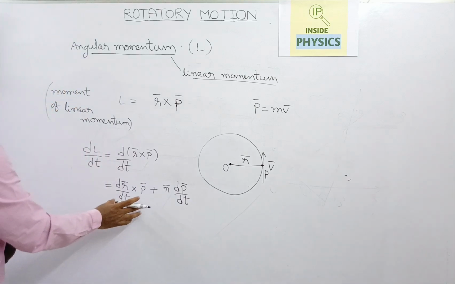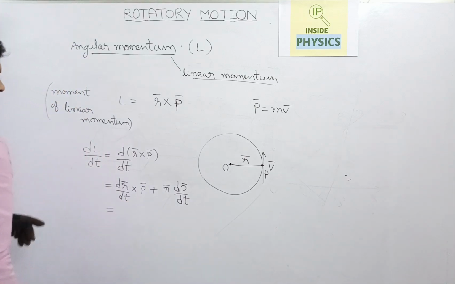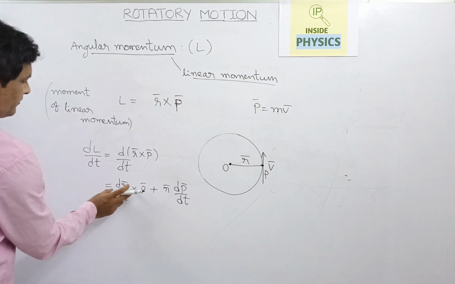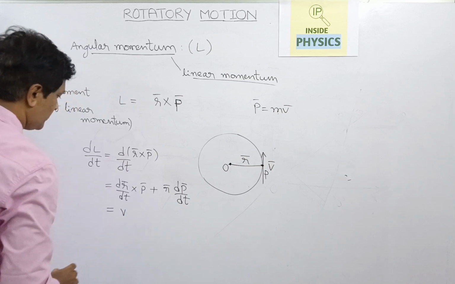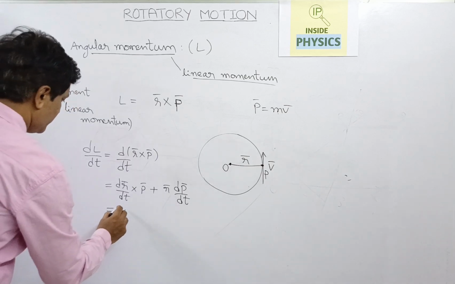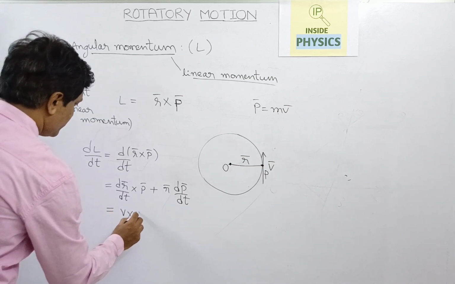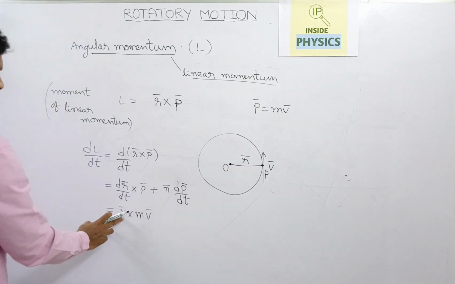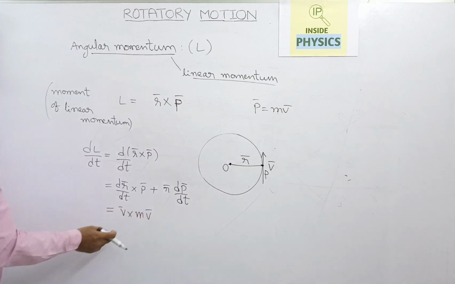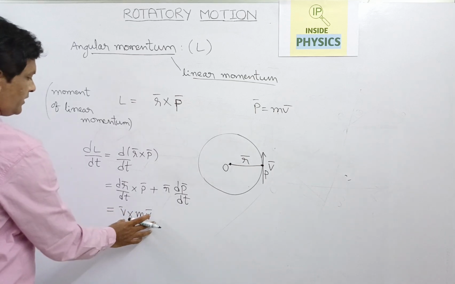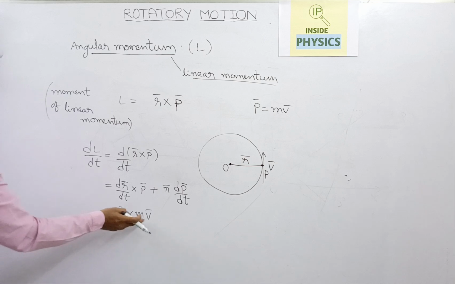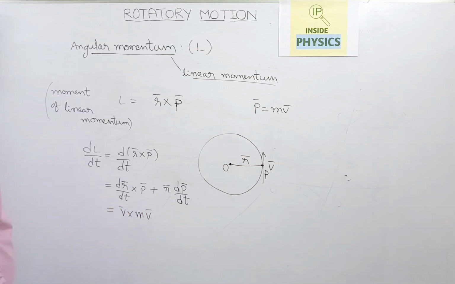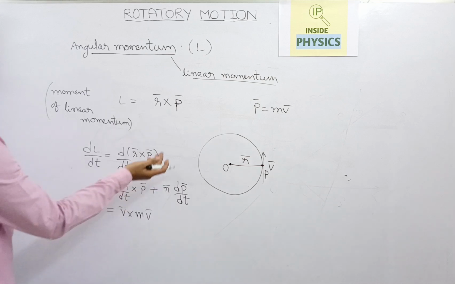The first term will become zero, because the position vector differentiated with respect to time will be velocity. Rate of change of displacement is nothing but velocity, and momentum is written as mv bar. So v bar and v bar are the same vector, so they are parallel, and this will be 0 because the theta between these two is 0, and sin 0 is 0.